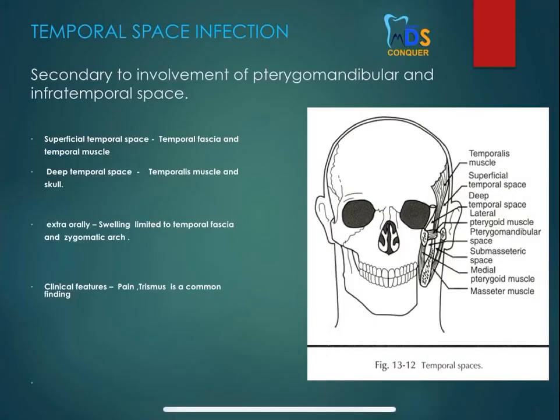So coming to the temporal space, again these are the various boundaries, and it is secondary to the involvement of the pterygomandibular and the infratemporal spaces. So again you can draw this diagram where you can see the superficial and deep temporal spaces, and the masseteric space also is there. It's difficult to draw, so you can leave it, and draw the others.